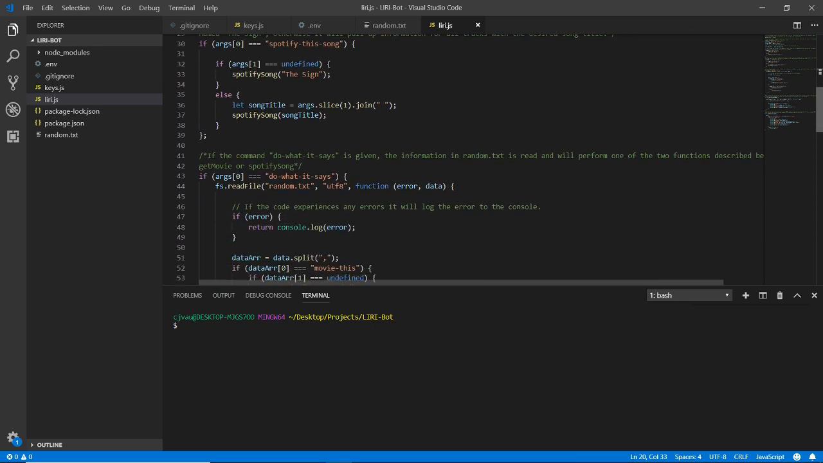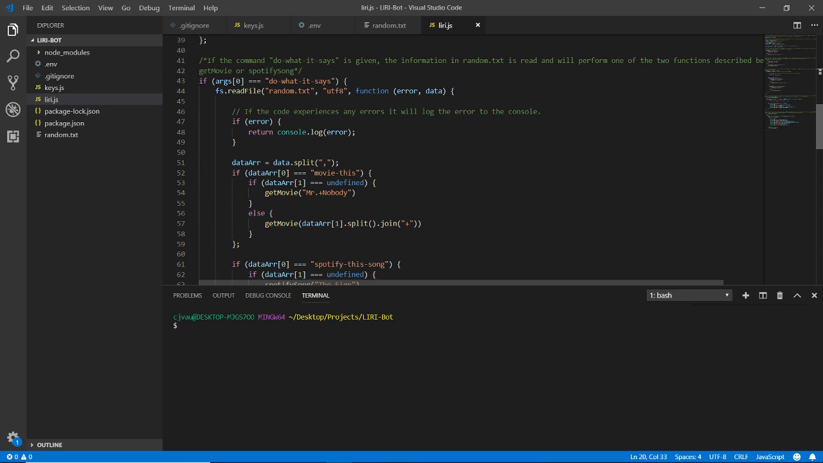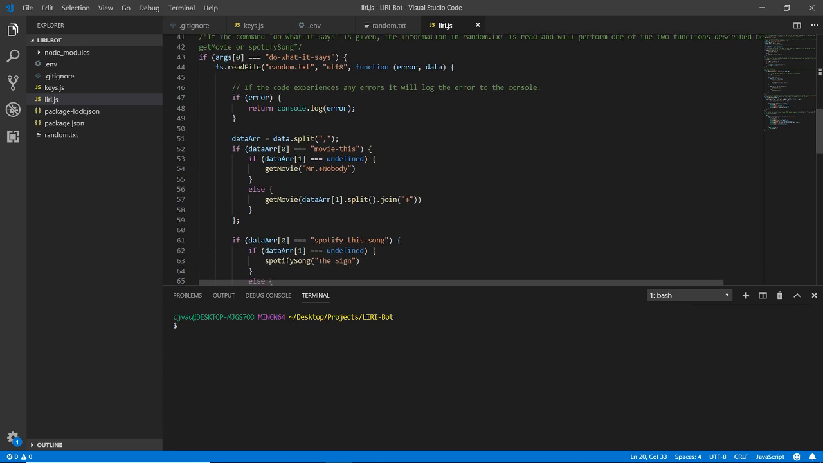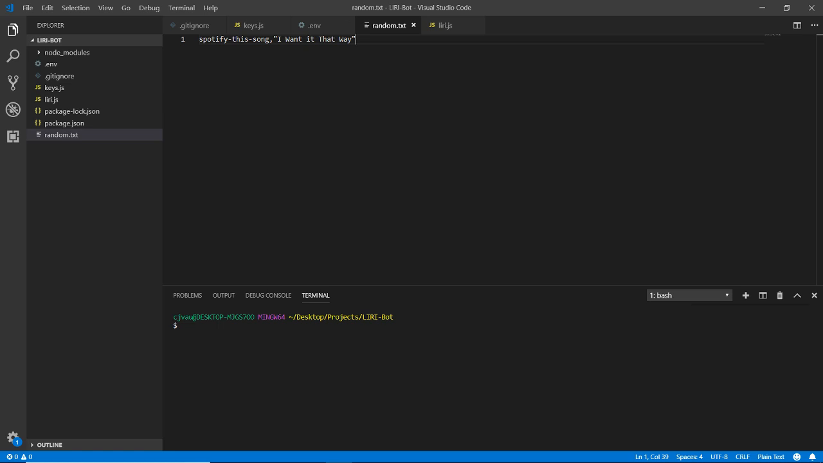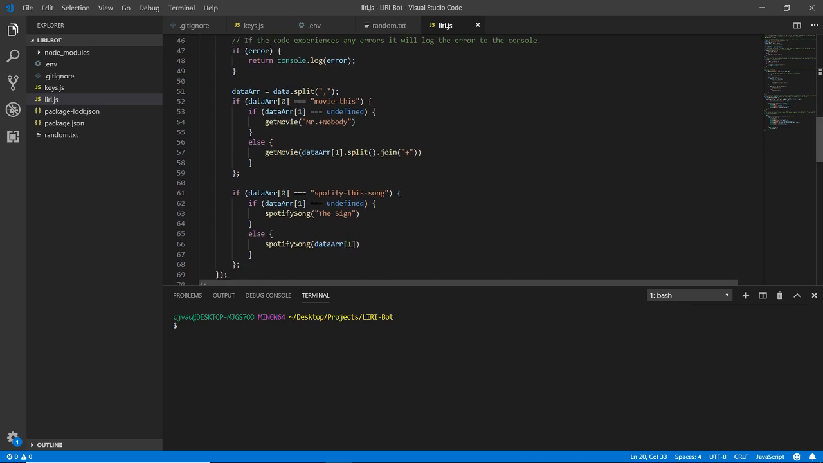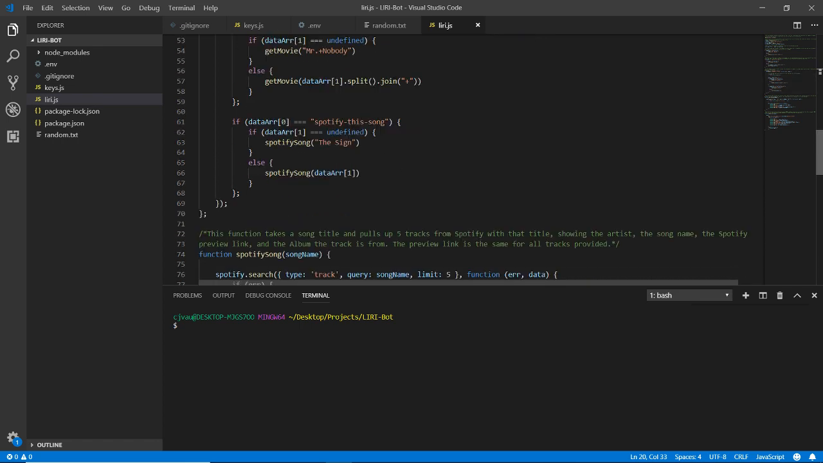Now we go down, and there's the third one. This one is kind of a do one or the other thing, and it utilizes our random.txt file. If we put in the command line, do what it says, it'll read the information in the random.txt file and put all the elements separated by a comma into an array. Then we say, if the first element, which is usually the command, is movie this, then do what we did above. Otherwise, do the Spotify functions.